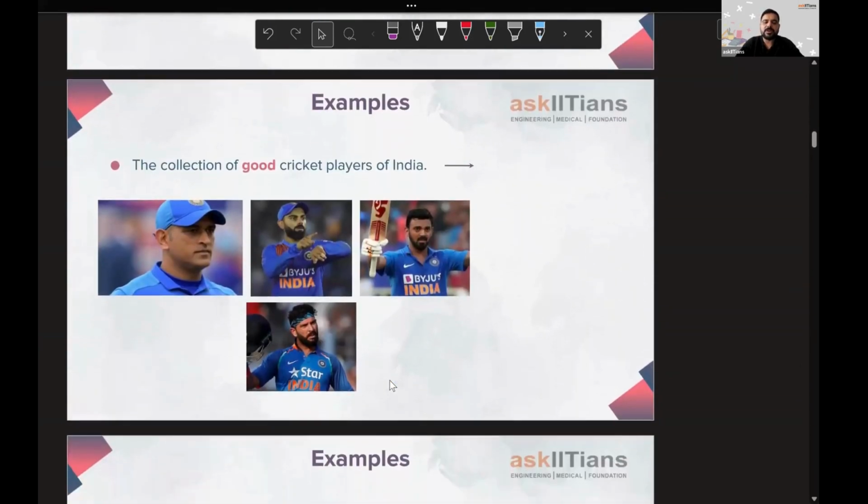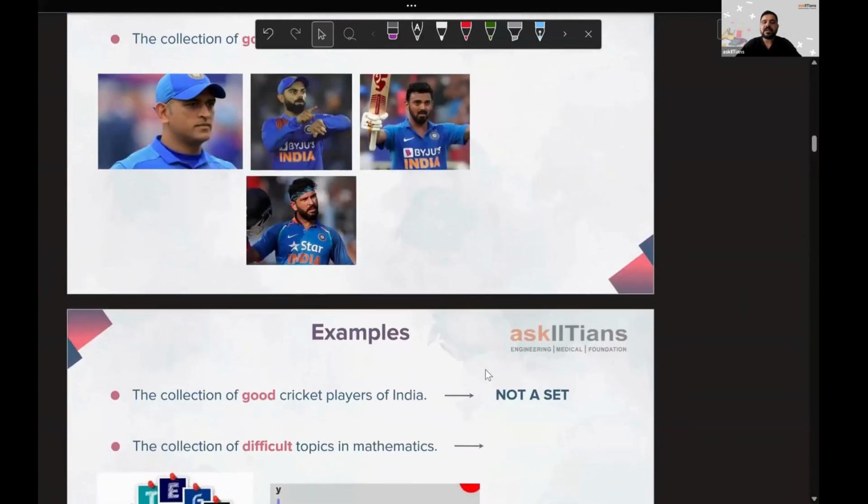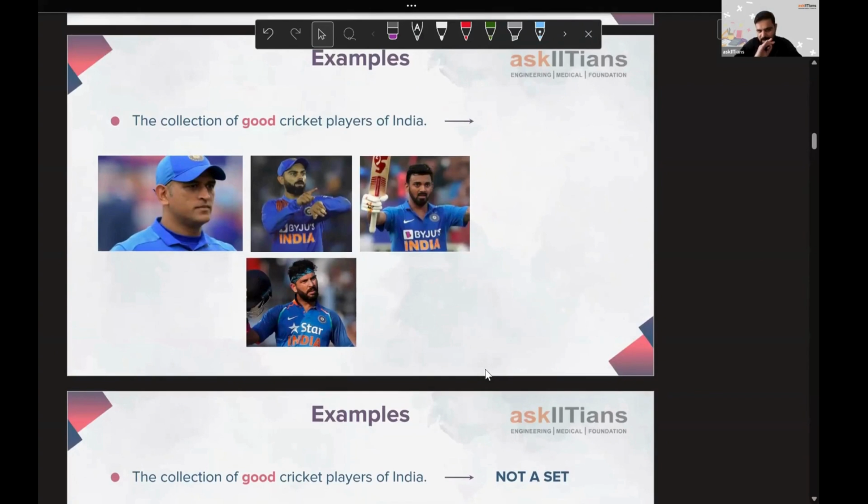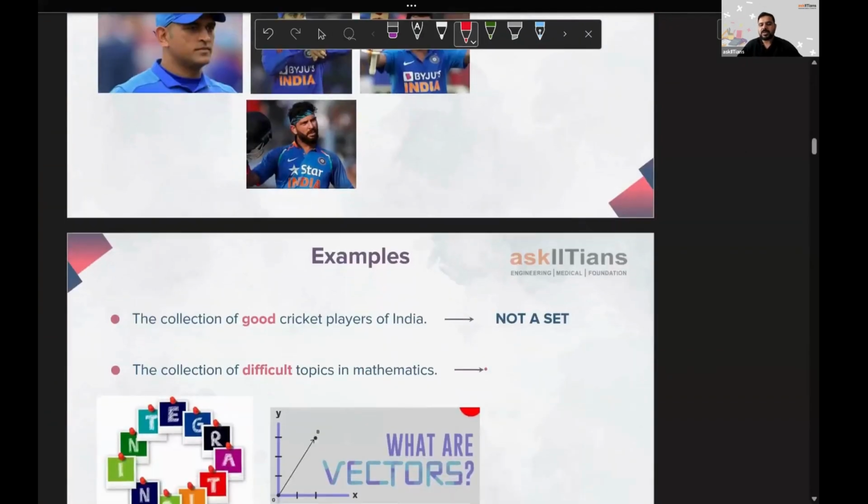Now we are having this collection in front of us: the collection of good cricket players of India. If you are interested in cricket, you might know the first image is of MS Dhoni, second Virat Kohli, third KL Rahul, and fourth, everyone knows, Yuvraj Singh, the hitter of six sixes in an over. So these might be my best cricketers. Some of you might be saying, sir, where is Bumrah? Some of you might be saying, sir, where is Sachin? So that list might vary with everyone. So definitely the list of good cricket players of India is not a set.